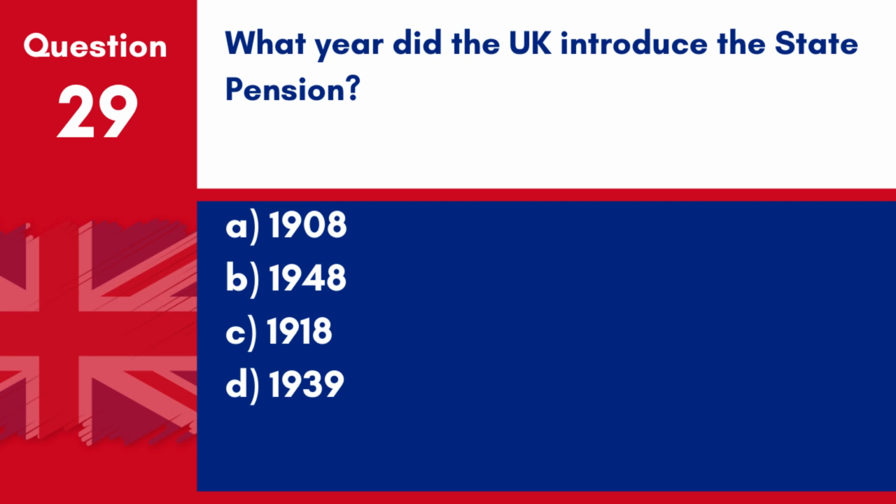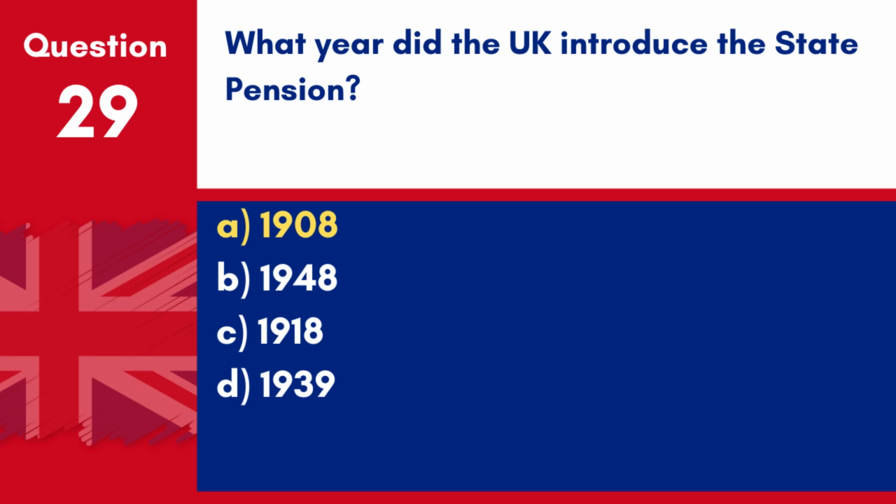Question 29. What year did the UK introduce the state pension? A. 1908. B. 1948. C. 1918. D. 1939. Answer: A. 1908. The UK government introduced the state pension in 1908.